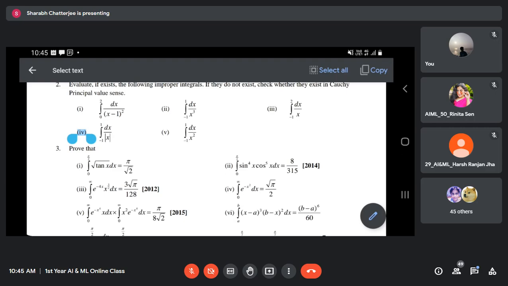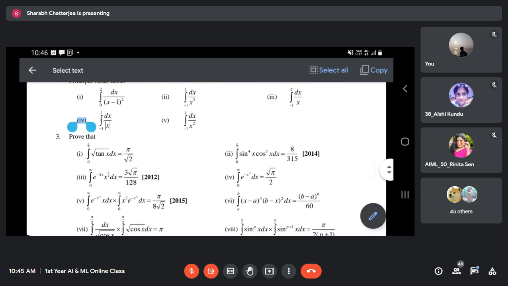In minus 1 to 0, the function will become what? It is 1 by minus x, dx by minus x. Exactly. But in the 0 to 1 part, it will be 1 by x only because of the mod function, right? This is what you have to take care of. Chalo. Now do it and tell me the answer.